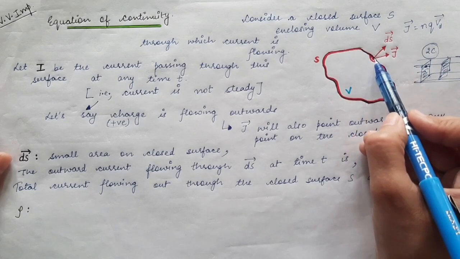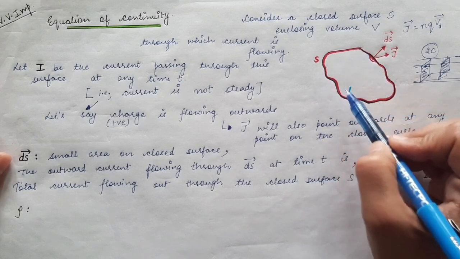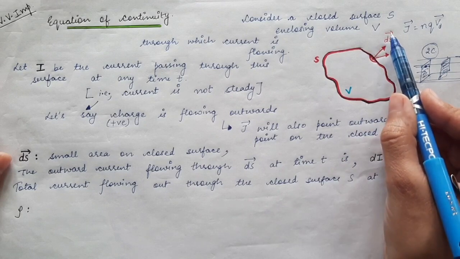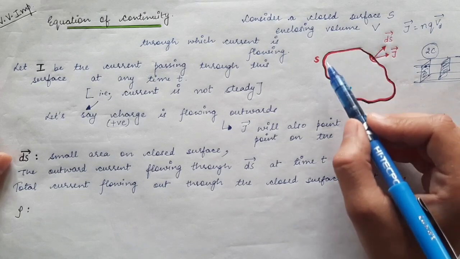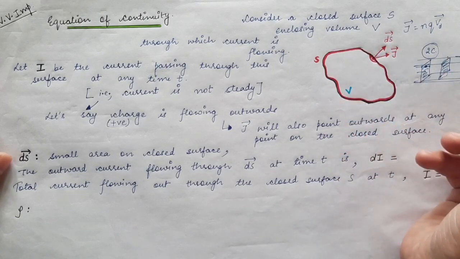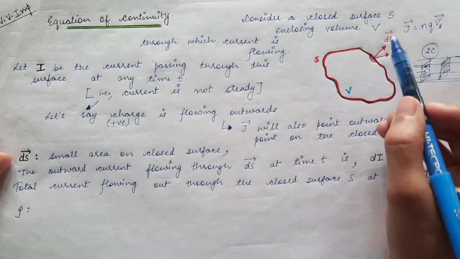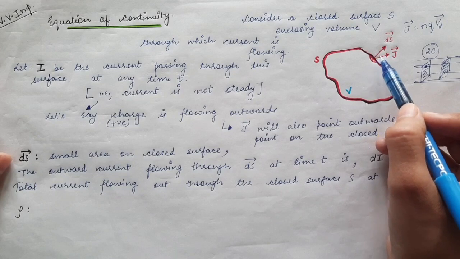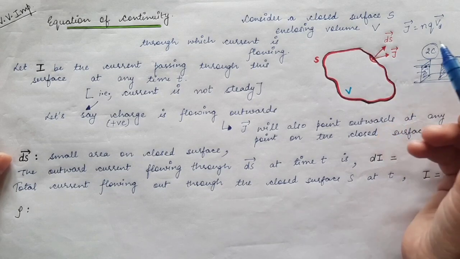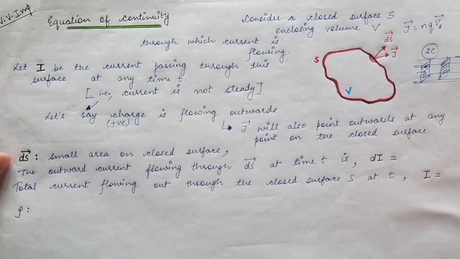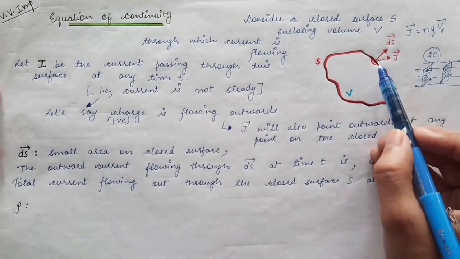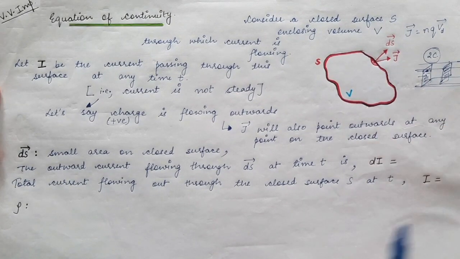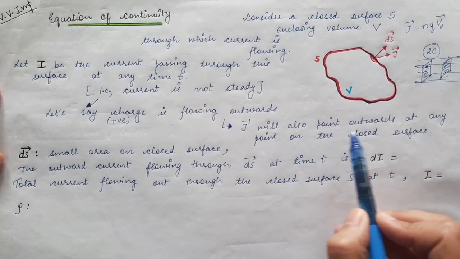You can take any other surface patch, any patch of area ds vector, and at every point the current density will have a different direction. So ds vector will always be pointing in the perpendicular direction, but J vector can have any random direction. At this point I'm supposing ds vector is in this direction and J vector is in this direction. So J vector will also point outwards.